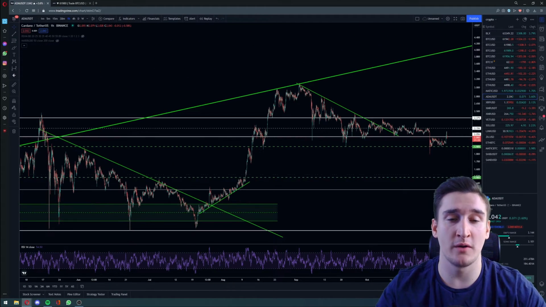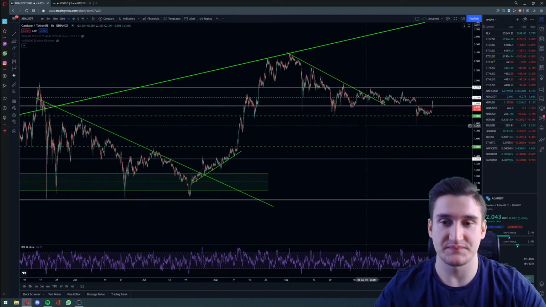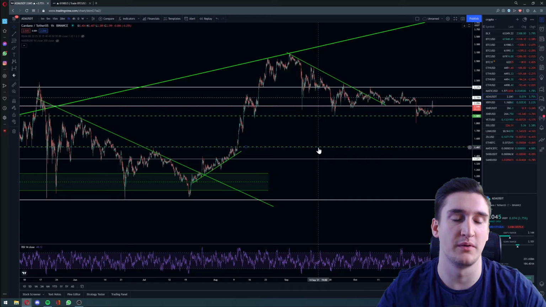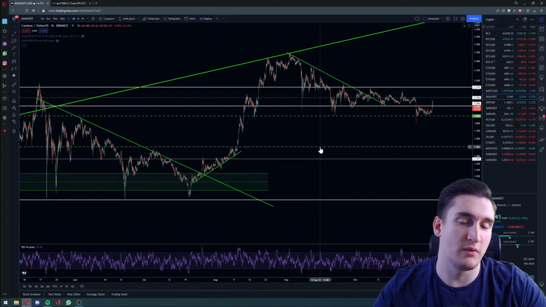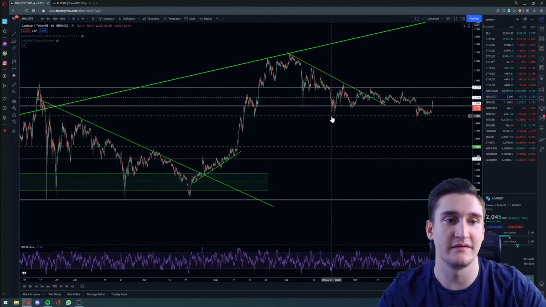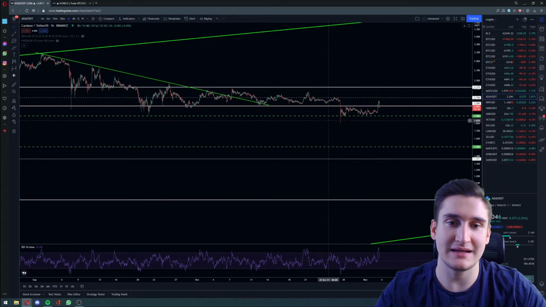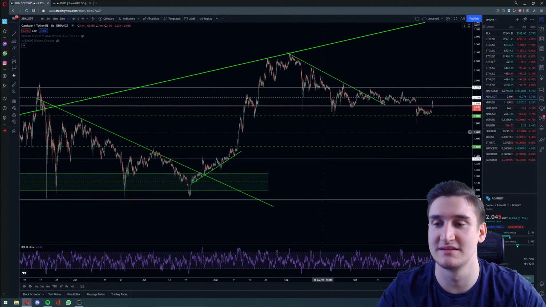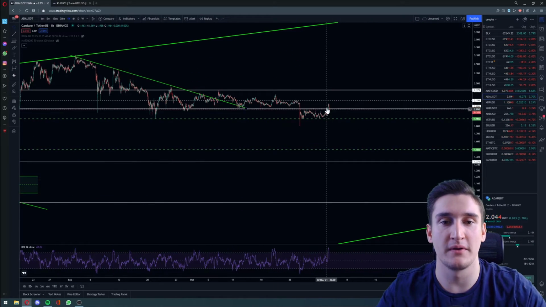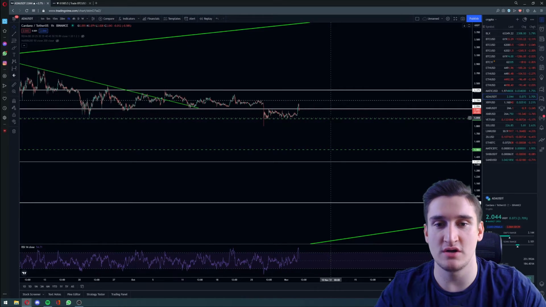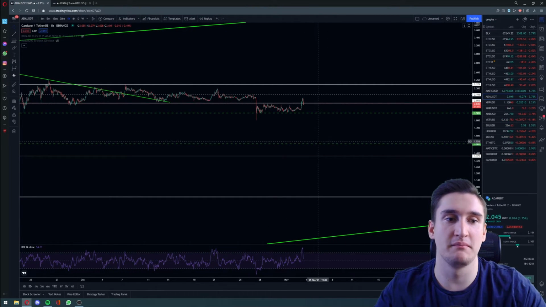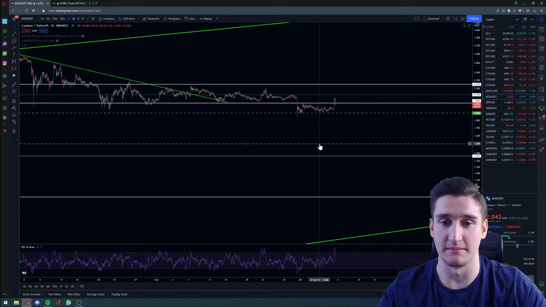And the problem at Cardano is that between these two supports, at $1.50 and $1.90, there is not much trading volume, or there are not many horizontal supports. So if we drop below $1.90 at Cardano, there's a big chance, in my opinion, that we'll see much further dumps, maybe to around $1.50.